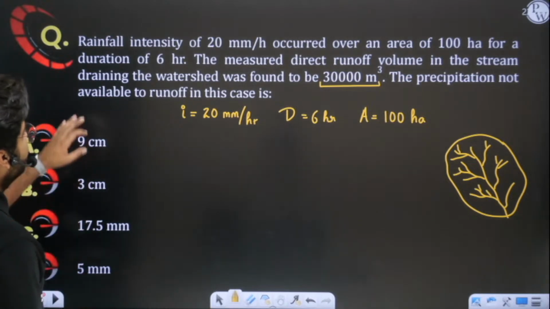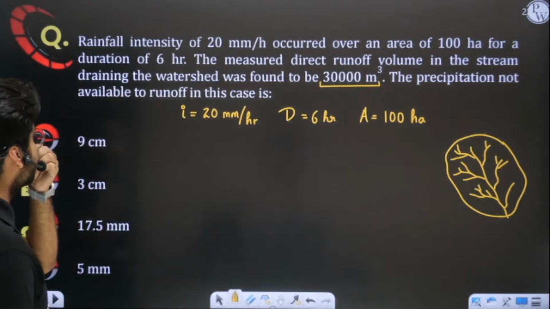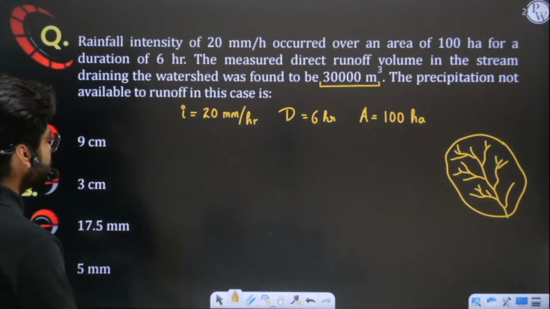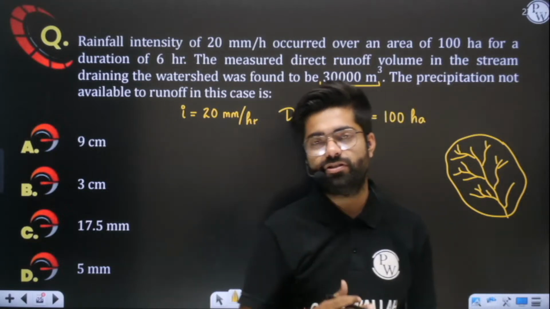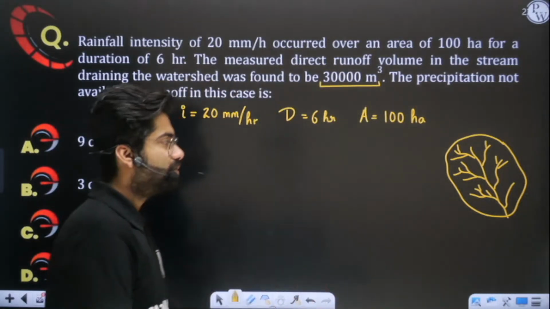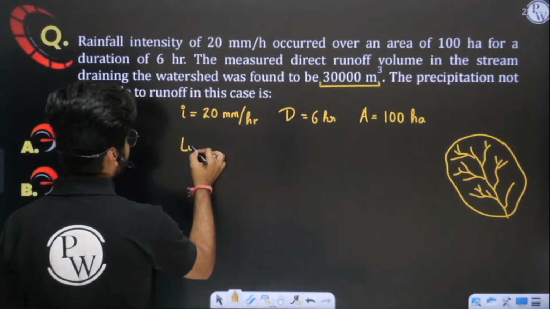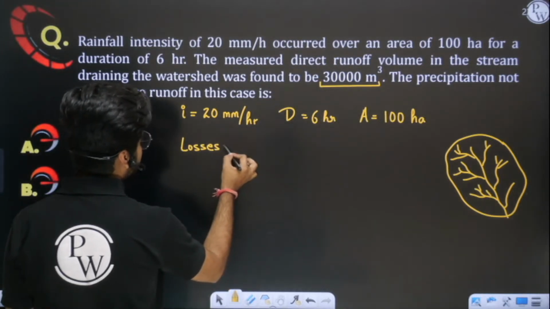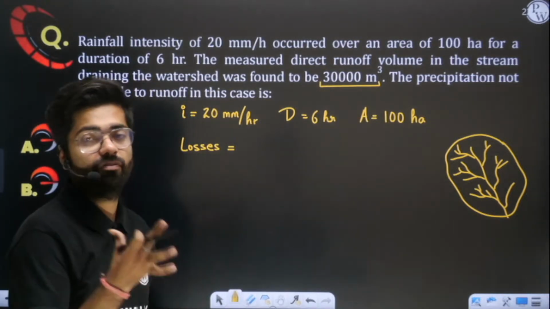Now, the precipitation that is not available to runoff in this case is how much? This is a question based on the simplified water budget equation. I already told you that losses is equal to what? They are asking what is the amount of precipitation that is not able to run off.